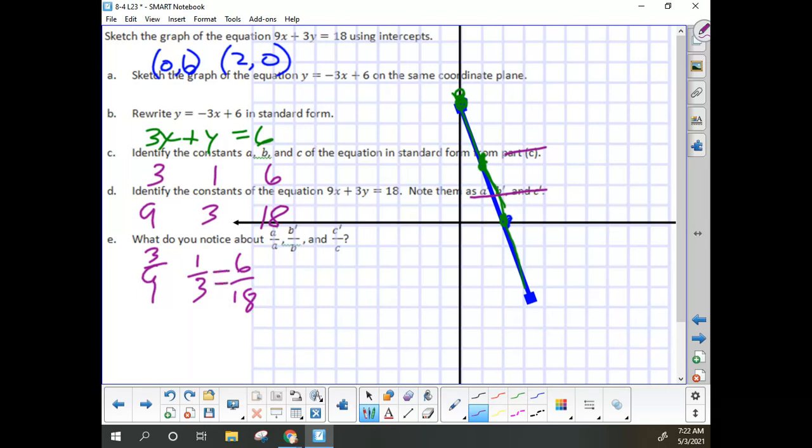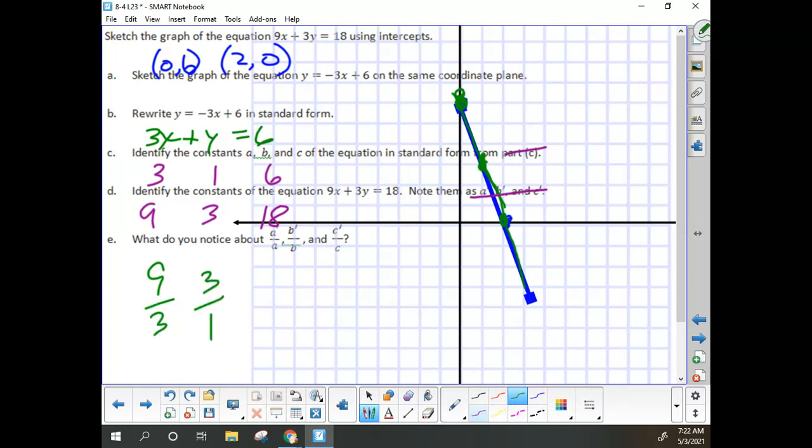And of course, we're noticing that those are all equal fractions. I was supposed to flip those, wasn't I? Sorry. But of course it doesn't matter: 9 over 3, 3 over 1, 18 over 6. All of these equal 3.